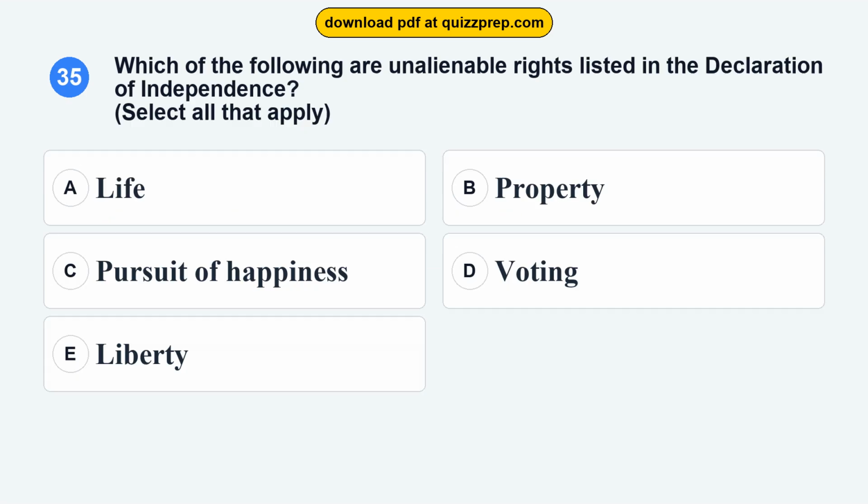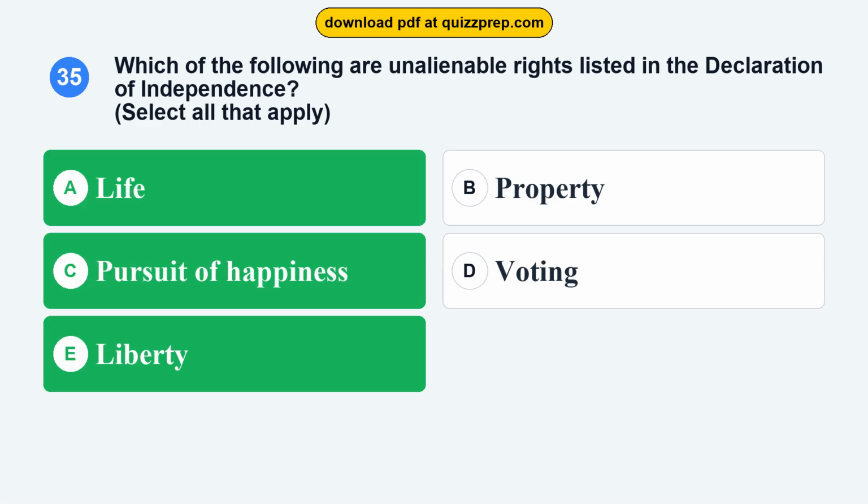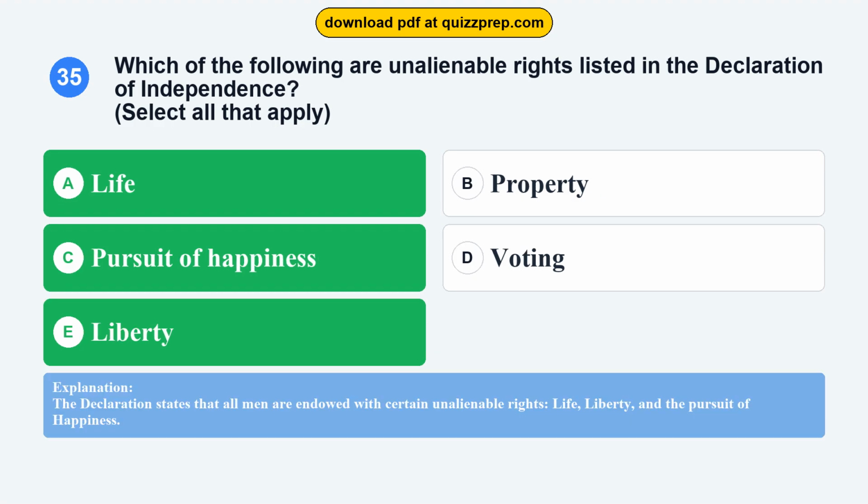Question 35. Which of the following are unalienable rights listed in the Declaration of Independence? Option A, life. Option B, property. Option C, pursuit of happiness. Option D, voting. Option E, liberty. The correct answers are options A and C and E. The Declaration states that all men are endowed with certain unalienable rights: life, liberty, and the pursuit of happiness.